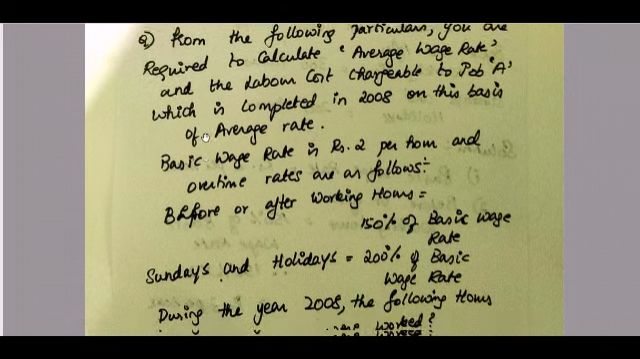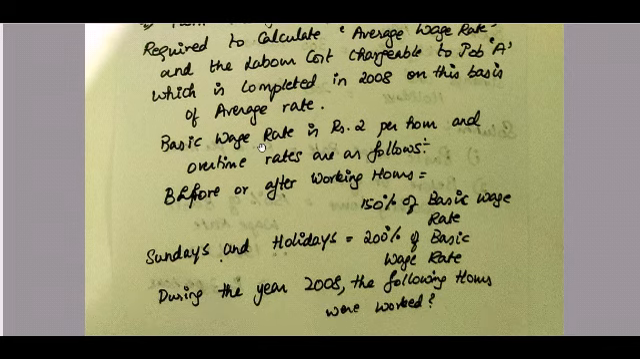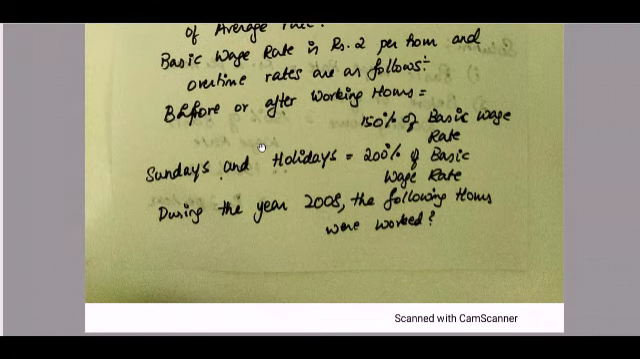So basic wage rate is rupees 2 per hour, and overtime rates are as follows: before or after working hours, it is 150% of wage rate. So if they are working during the normal hours, they get 2 rupees. If they are working beyond that normal hours, they get 150% of basic wage rate. So 2 into 150%, which is equal to 3 rupees. So Sundays and holidays, if they are working, they get 200% of basic wage rate. 2 into 200%, which is 4 rupees.